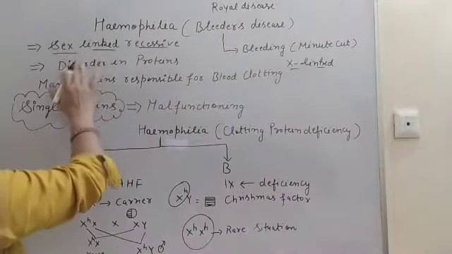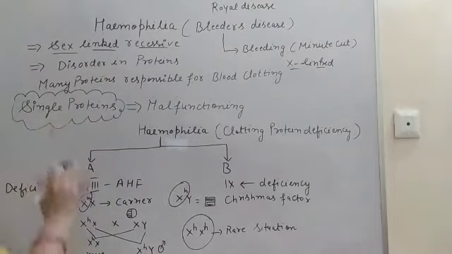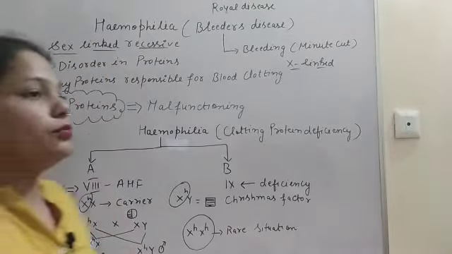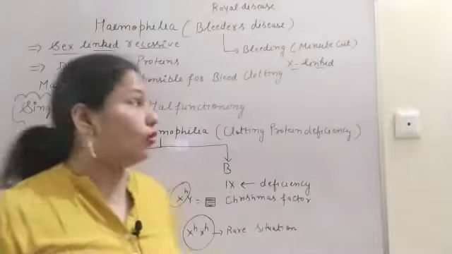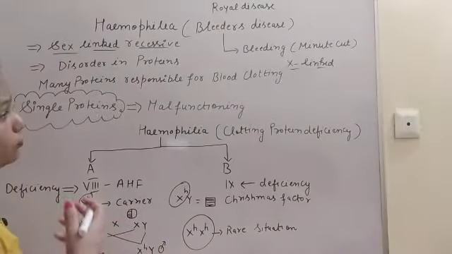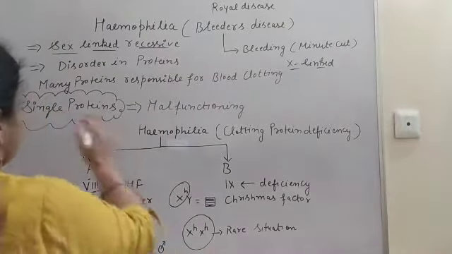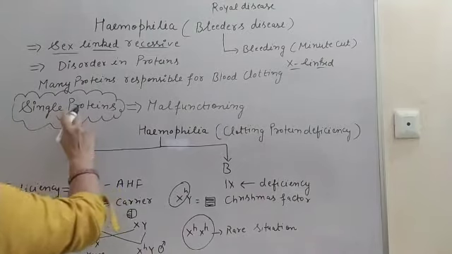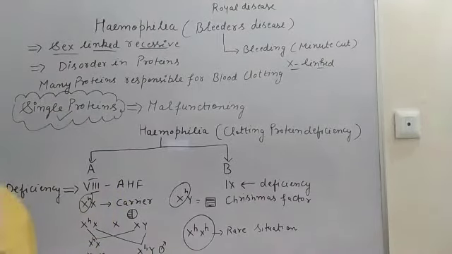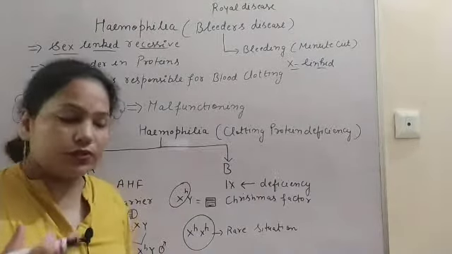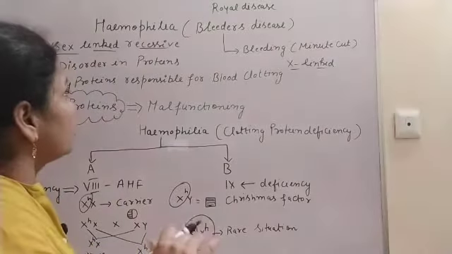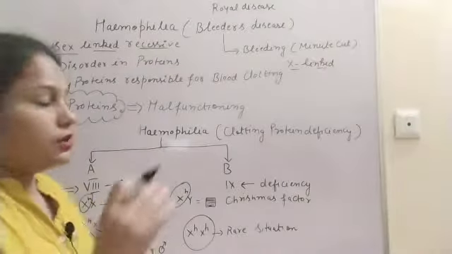Then this is due to the disorder in the proteins, and there are many proteins responsible for clot formation, or for blood clotting, and even if a single protein malfunctions, that can cause this disease.